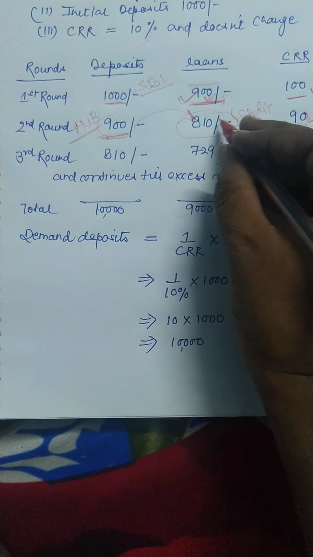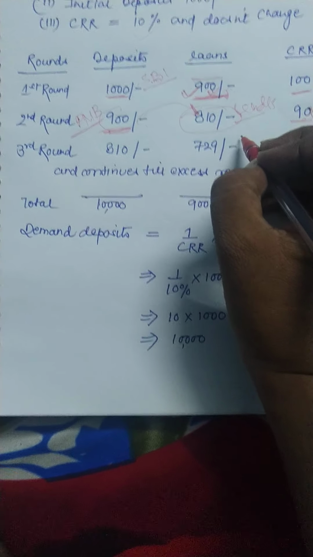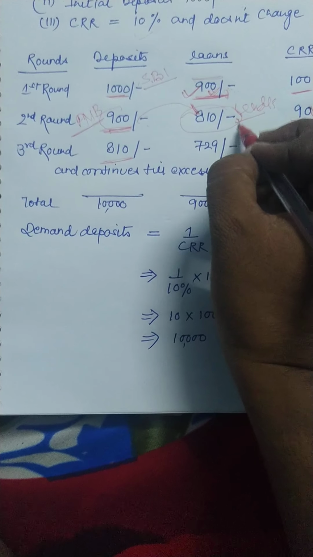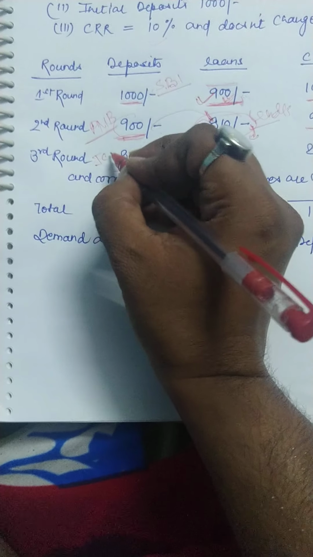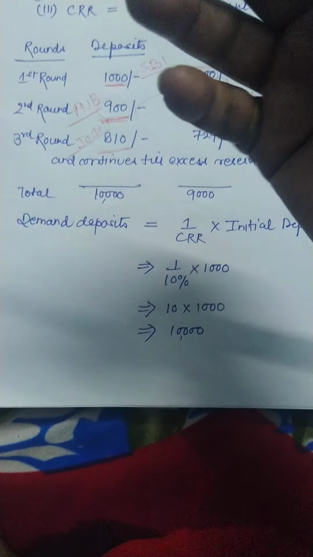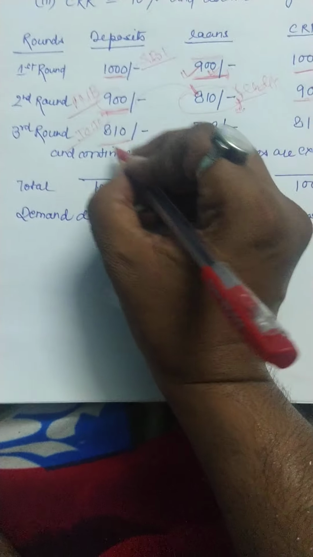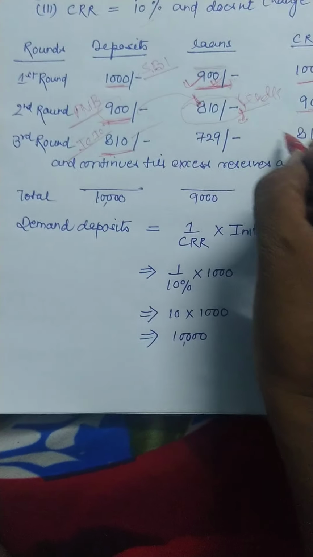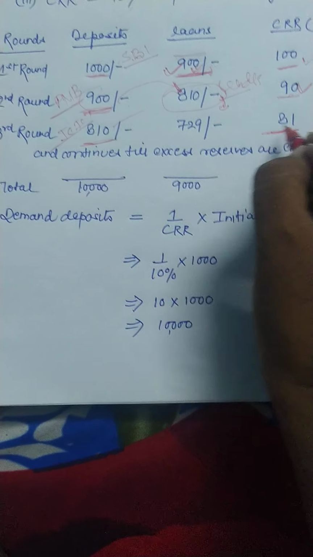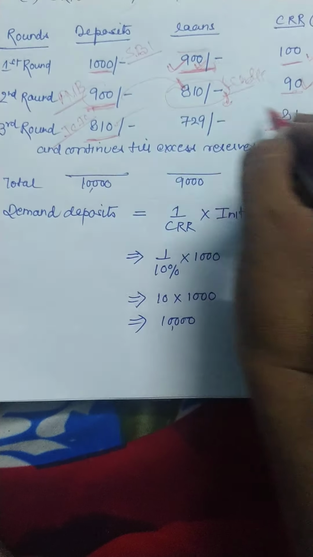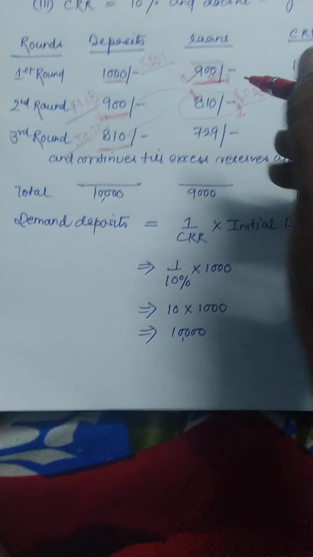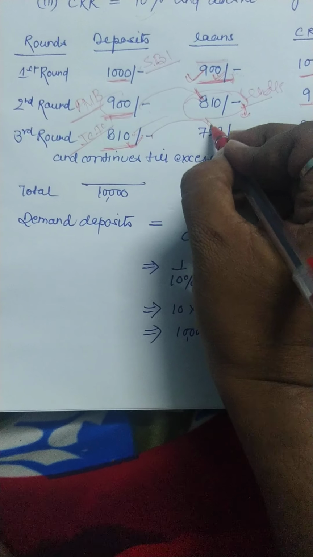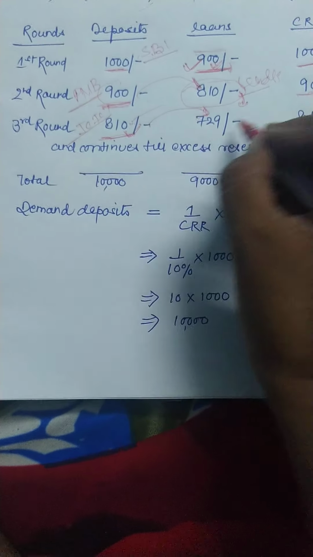Suppose PNB grants the loan, and the other person who receives the money goes to his bank account and deposits it in a third bank. Suppose the person who receives the money as a loan goes to ICICI bank. You can take it as any bank. He goes to ICICI bank and deposits rupees 810. Now what can ICICI bank do? It will also retain 10%, that means 81 rupees. So out of the 810 rupees deposit, ICICI bank also lends 729 rupees to another person.